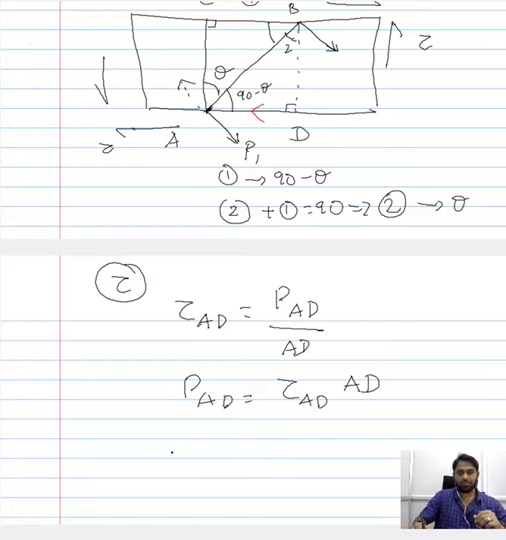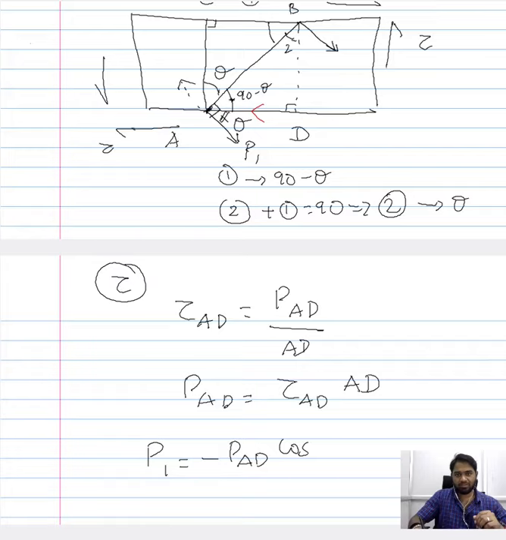When you do that, your projection P1 would be minus PAD cos of this angle here, and this angle is nothing but theta, because the summation of this angle and this angle should be 90 degrees, because this is a normal.